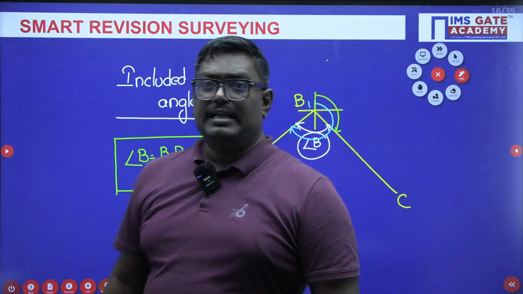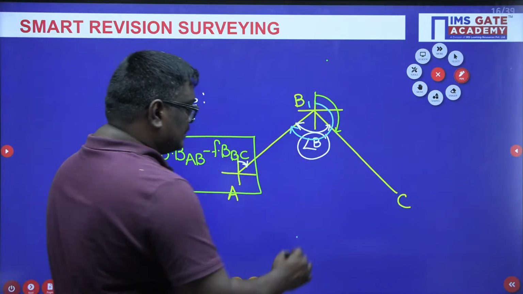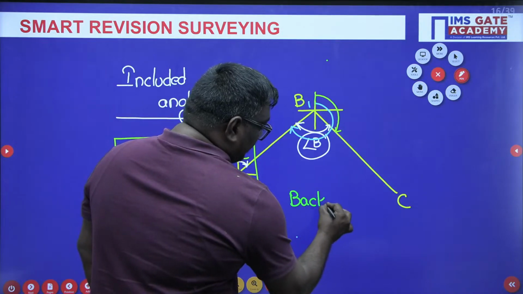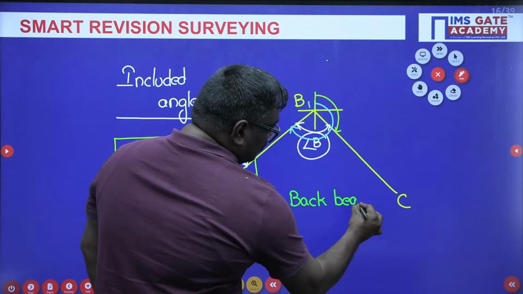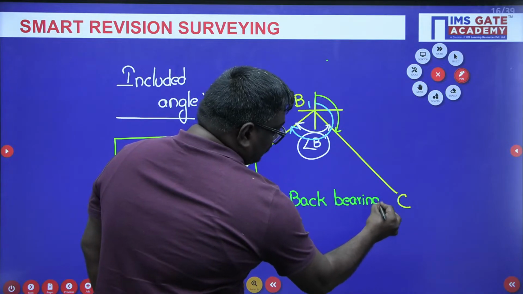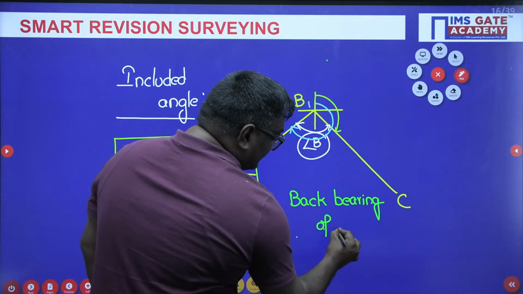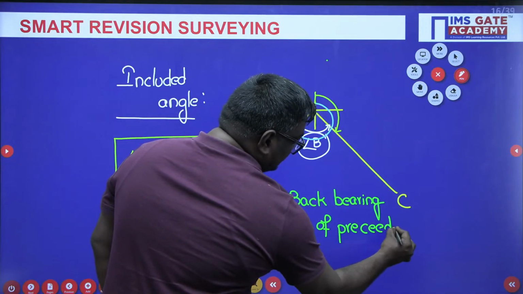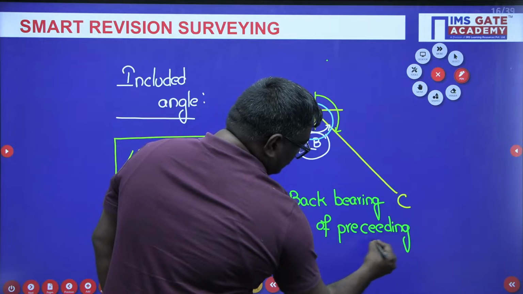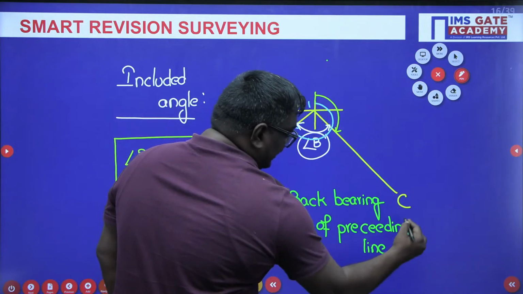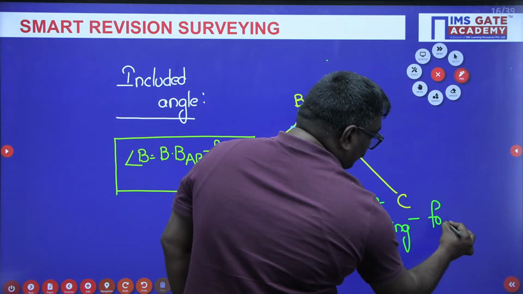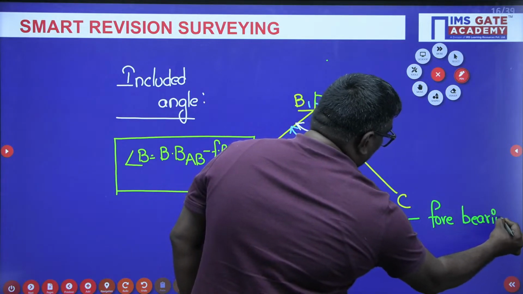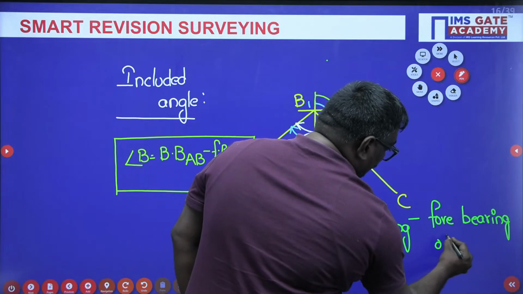You can write: included angle B can be written as back bearing of preceding line minus fore bearing of succeeding line.